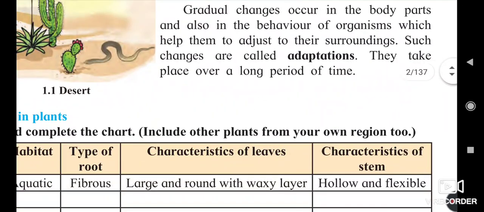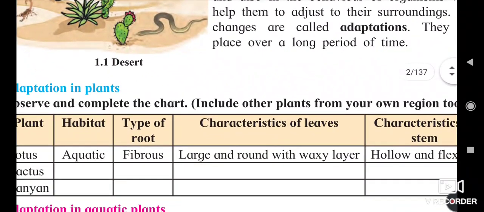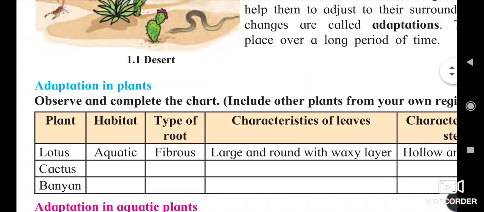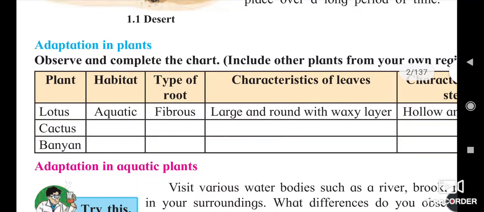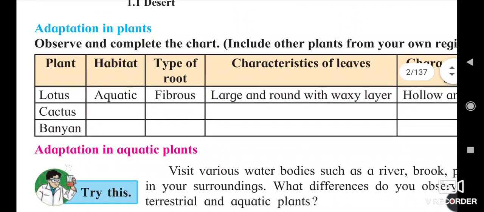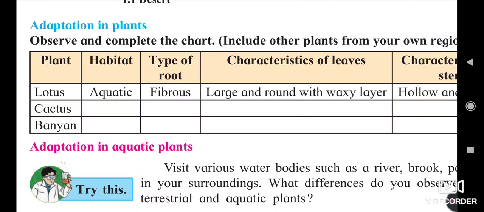From the plants we are going to get explanations about adaptation. So adaptation in plants is that the plants change their body parts such as root, stem, leaves, fruits, etc.